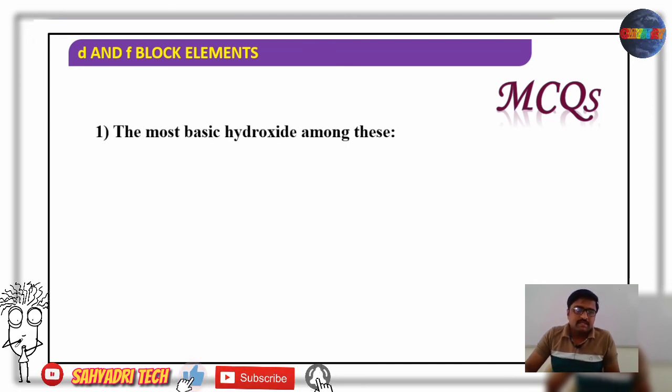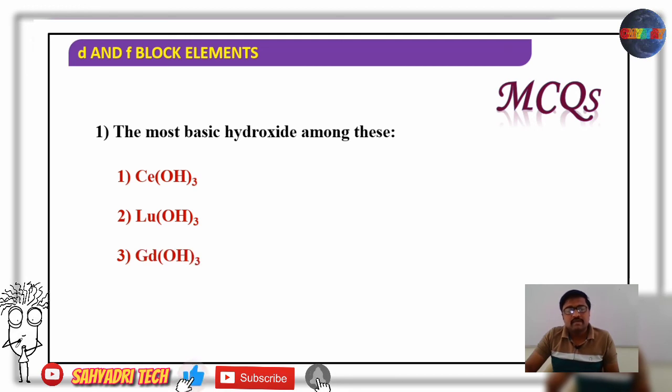The first one: the most basic hydroxide. What is the most basic hydroxide? It is lanthanum, right? Lanthanum hydroxide is most basic. Look at the options: cerium hydroxide, lutetium hydroxide, gadolinium hydroxide and lanthanum hydroxide. Which is most basic? Lanthanum hydroxide is most basic.